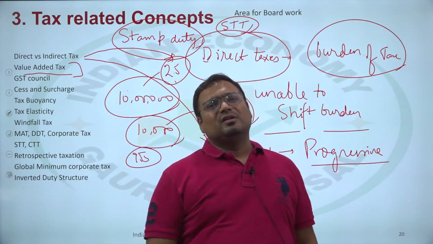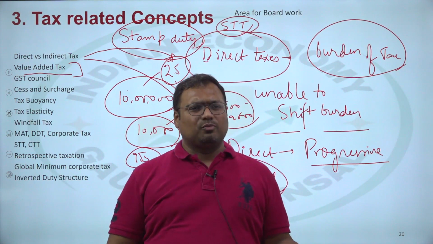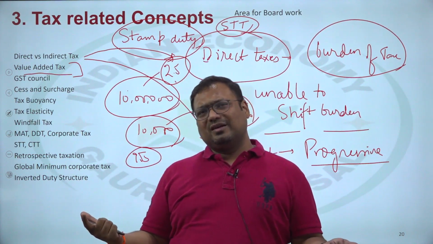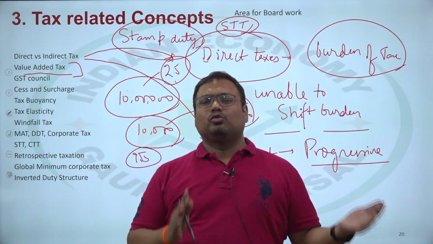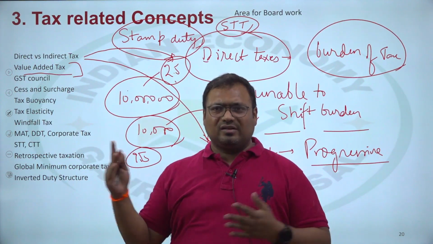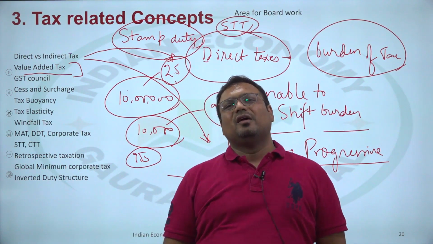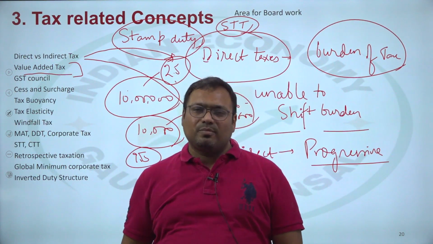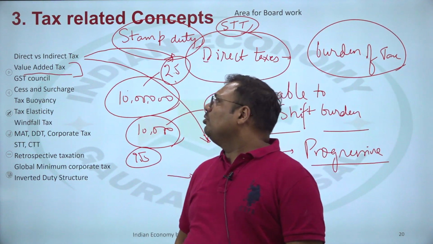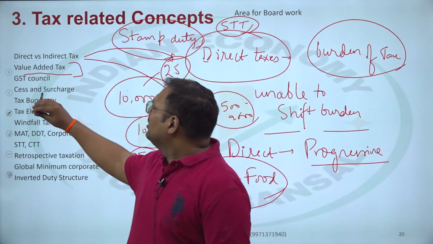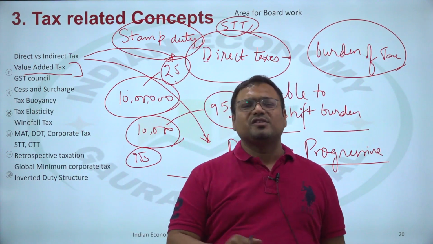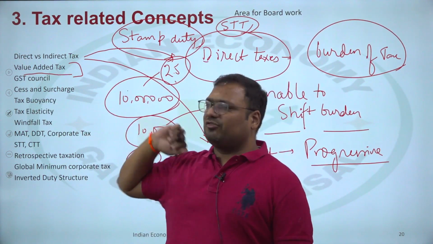GST Council. I just wanted to talk about one very small thing: the states have 2/3 of the voting rights, and the center has 1/3 of the voting rights, and decisions are taken on the basis of majority vote. So that is how the GST Council works. All the decisions regarding changes in the tax rate are taken in the GST Council.